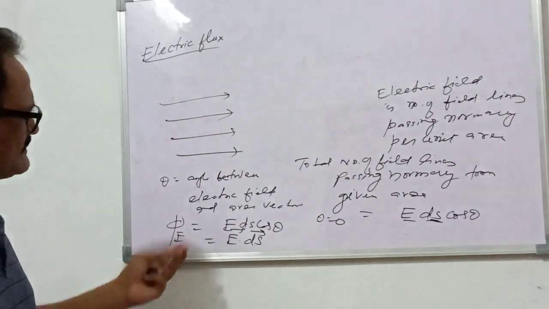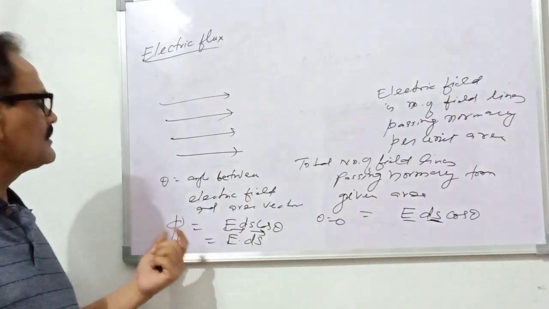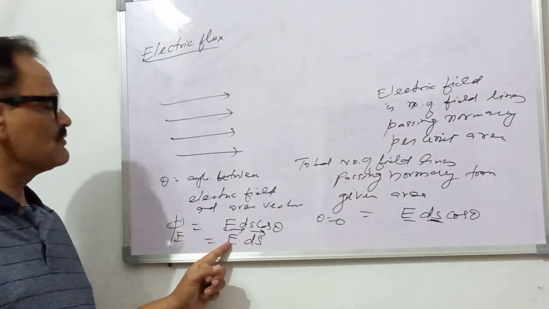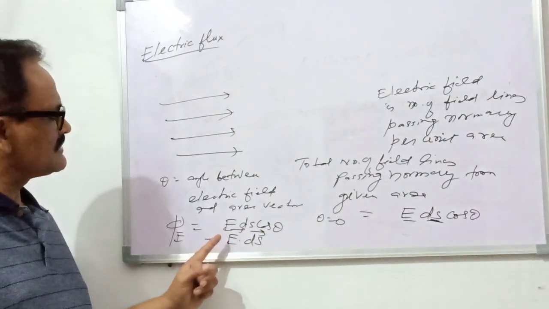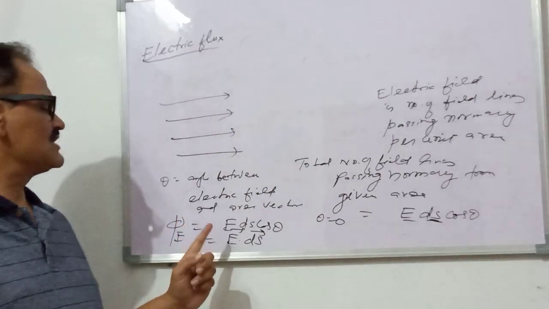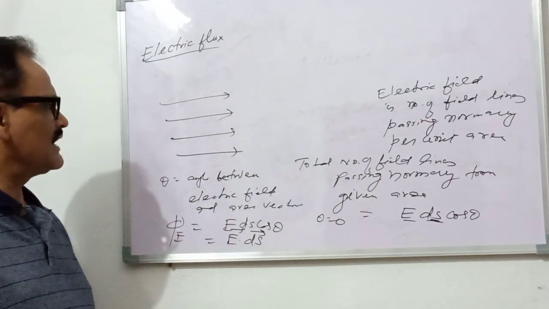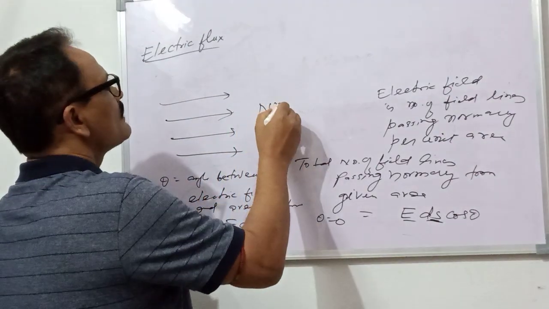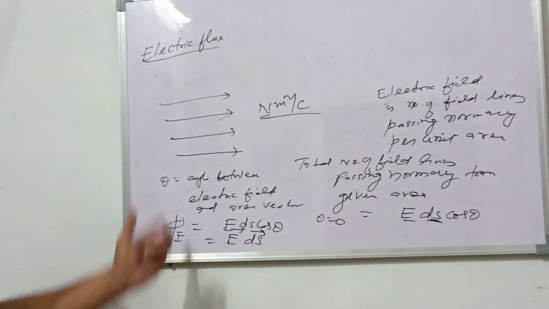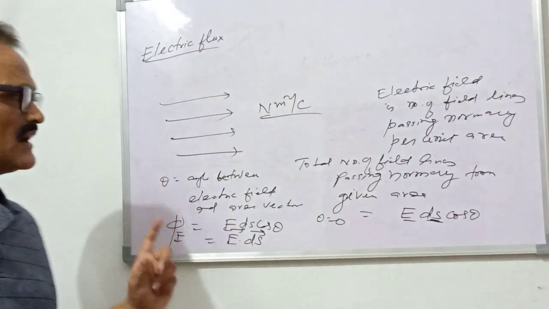And since it is a physical quantity, it is measurable also, so what will be the units? Electric field is Newton per coulomb, because it is defined as the force experienced by the unit charge, and area is meter square, so its unit is Newton meter square per coulomb. So this is the basic concept of the electric flux.